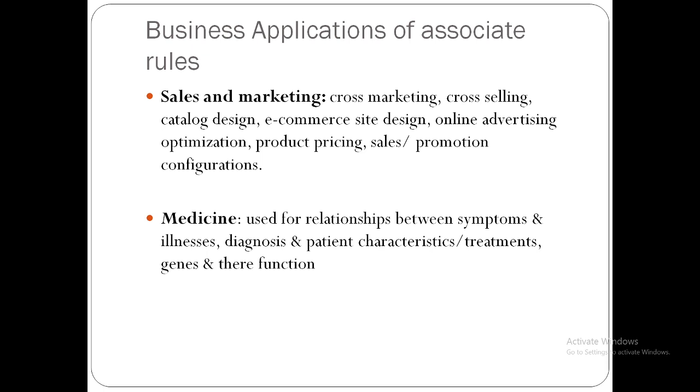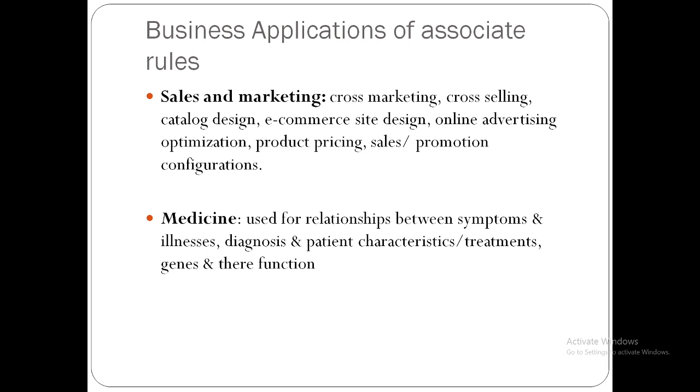Sales promotion configurations: if only some items are selling and some other items are not selling, they are going to provide a sale, and they are going to bundle the items. If you buy 3, 30% off. If you buy 4, 40% off. Like this, they do bundling configurations to promote the sales of the items and also increase the size of the sales.